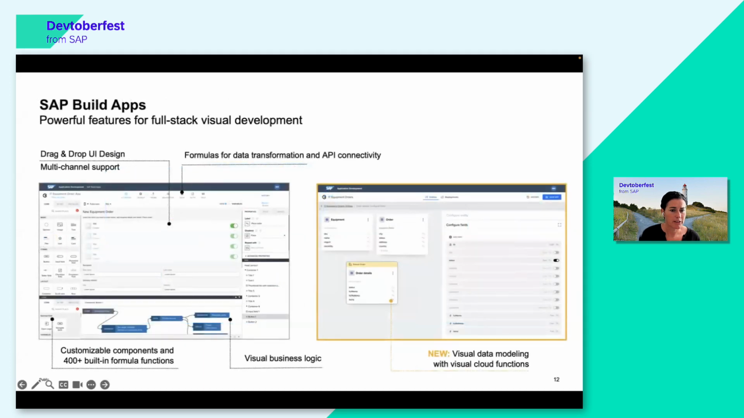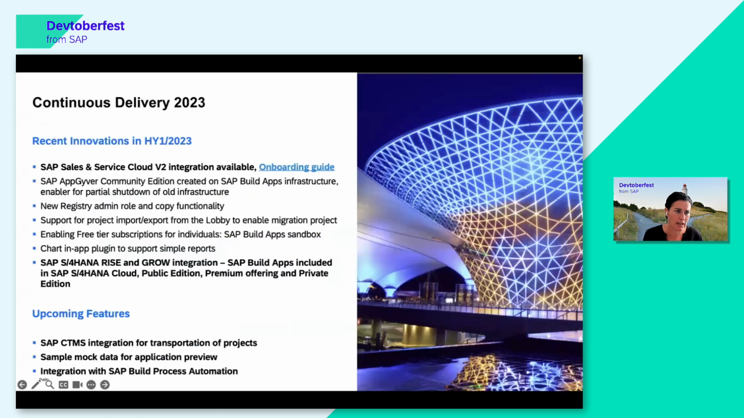So here are two screenshots. We don't need to go into a lot of detail here, but you can see again the canvas. You can see here the business logic, how it can be modeled. And here, this is a screenshot of the visual cloud functions that I just mentioned. This is the backend creation in Build Apps, if you're interested in doing that.